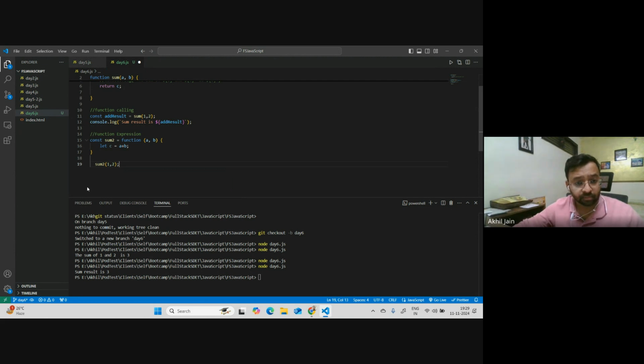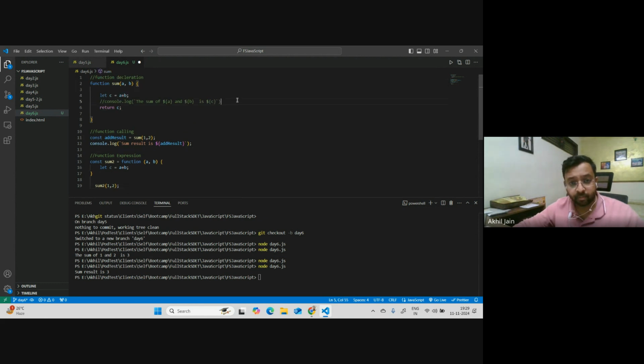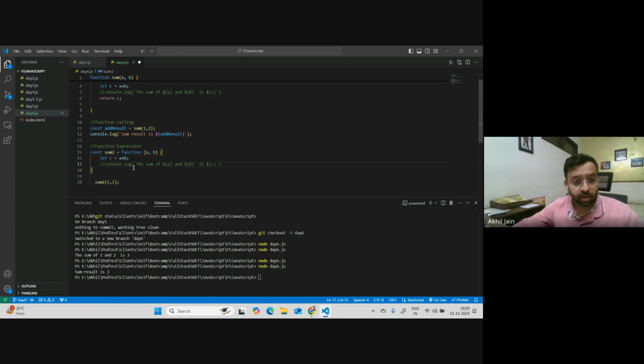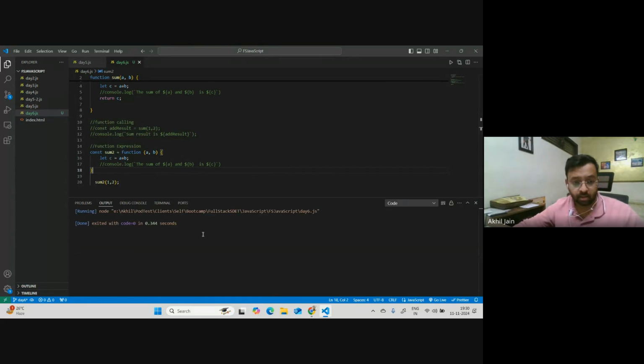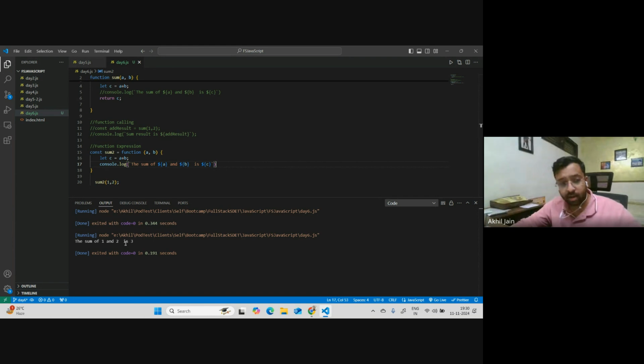Now here what I'll do is use this name sum 2 to call this. Let me use this part which I was using in the above case, and let me comment this part out, and let's run this. Oh, I commented this out. Just a second. You can see, sum of 1 and 2 is 3. So it is still working. Just a different way of writing a function.